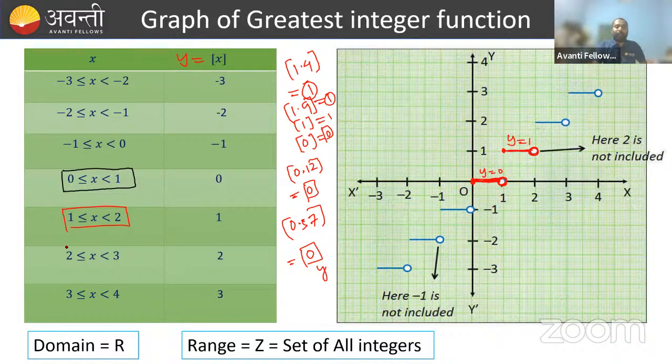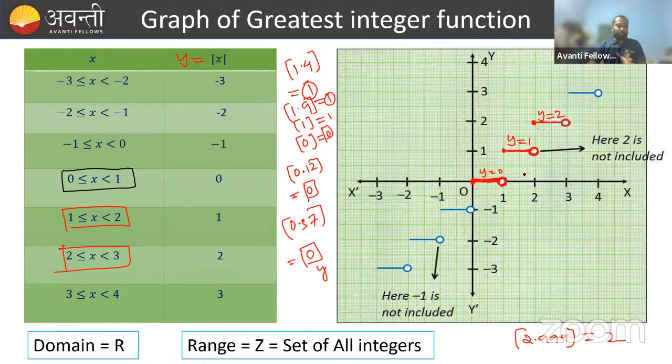Similarly, if we take x belonging to 2 to 3, right? When 2 is included and 3 is excluded, clear? And in between 2 to 3, if you take any real number, suppose I am taking 2.999, what is the greatest integer of 2.999? That is 2. Yes. So in this case, we will get y is equal to 2. The graph will be y is equal to 2.